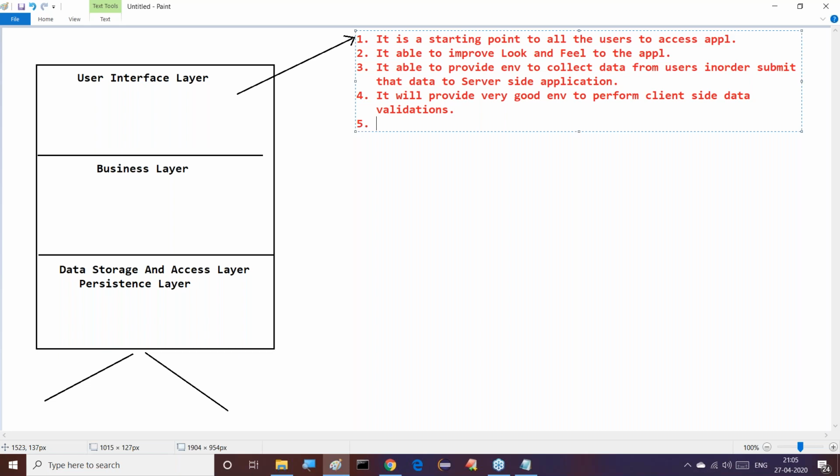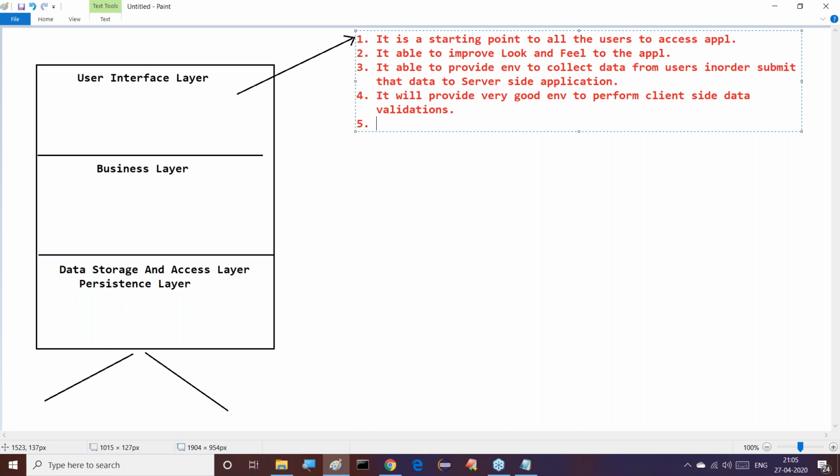What is the meaning of client-side data validations? Whenever we enter some data in a form, for example user age or username or user email or mobile number, like this we are providing some data. But before sending the data to the server, at the client side itself, in the browser itself, we will collect the data and check whether it is right data or not. If the data is wrong, here itself we will stop the data and give some message to the user that whatever data you entered is invalid. If the data is right, then we will send the data to the server side along with the request.